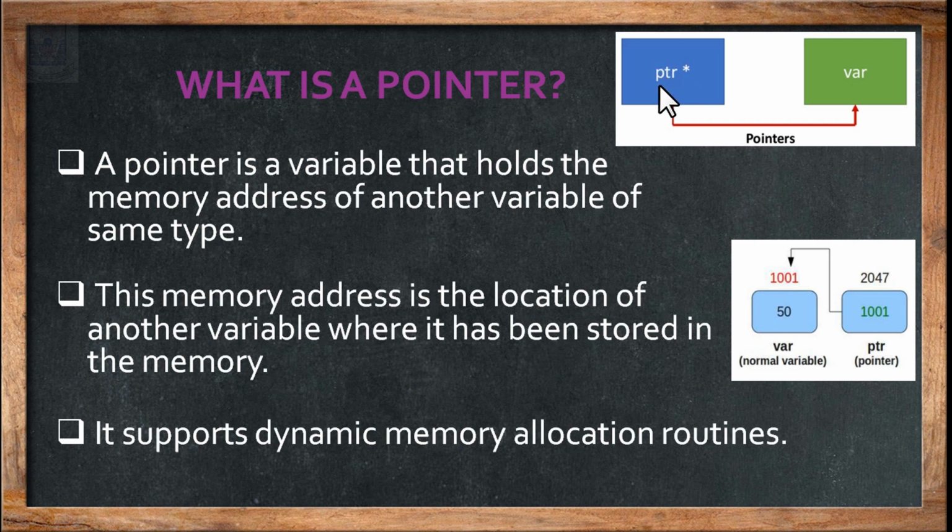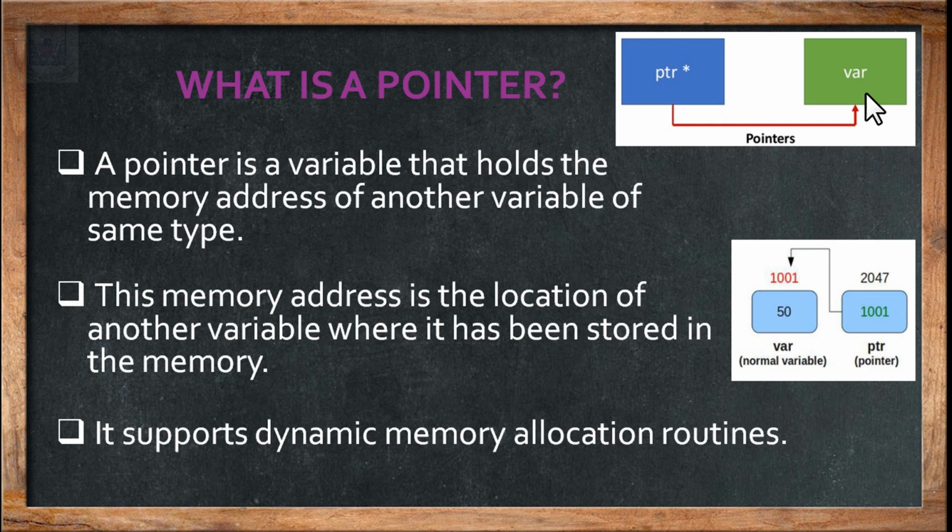So this is a pointer. We have taken a pointer. The pointer's main concept is the asterisk that denotes it's a pointer. So PTR is the name of the pointer, that is pointing to a variable called VAR, that is var. So pointer pointing to a variable.